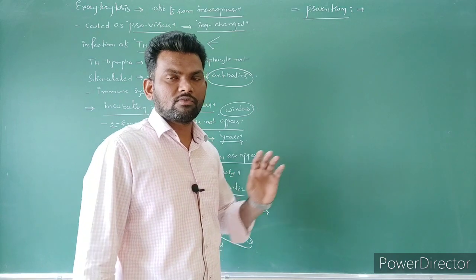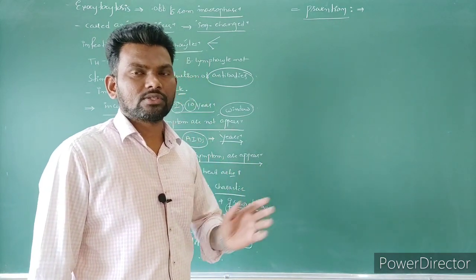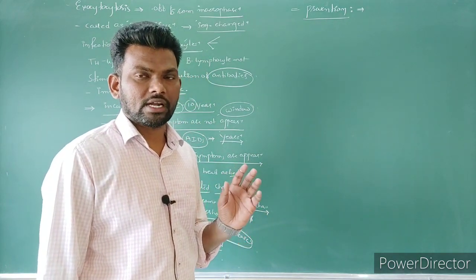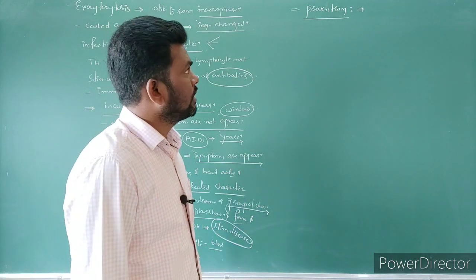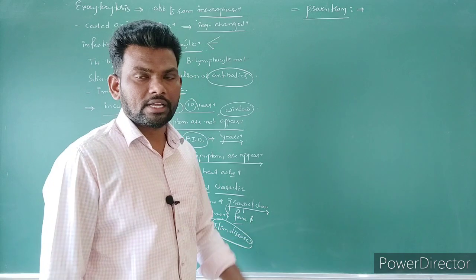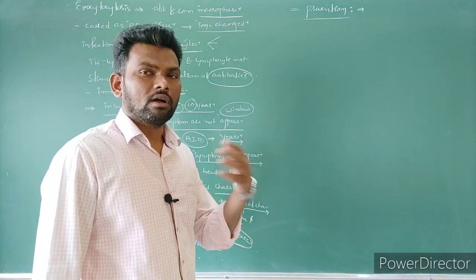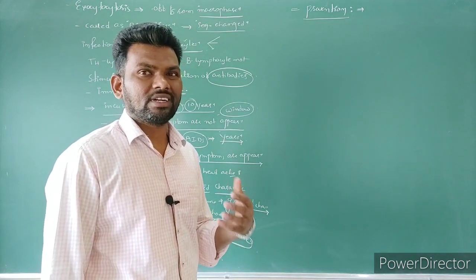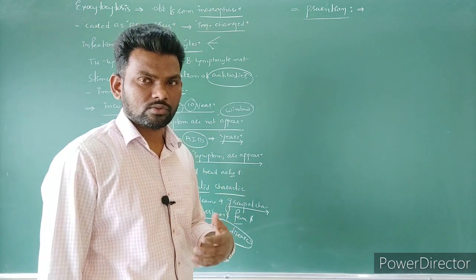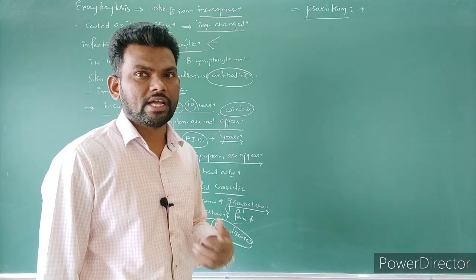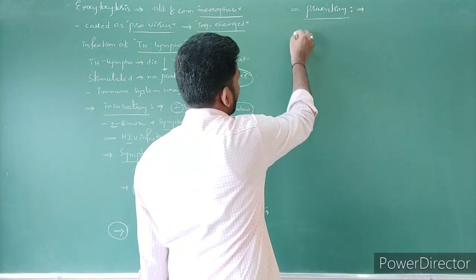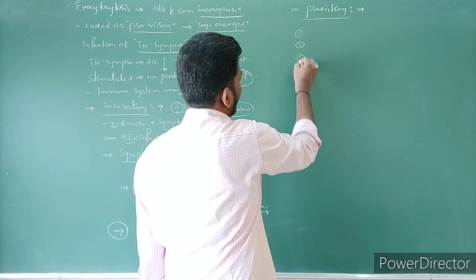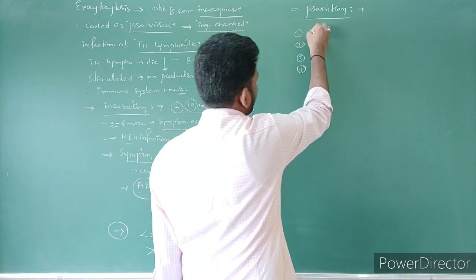We have to create awareness among the people regarding HIV as well as AIDS. Generally the World Health Organization and some government institutes also work on spreading knowledge regarding HIV and AIDS, right? So the prevention methods are mainly, first, avoid multiple sex partners.